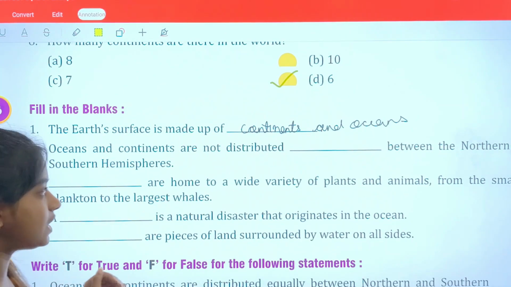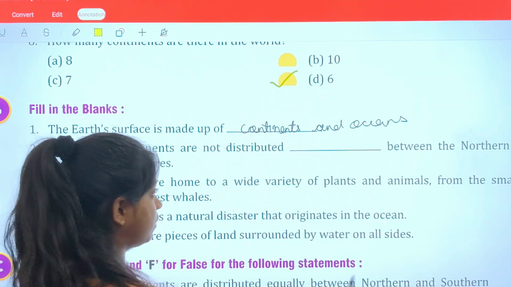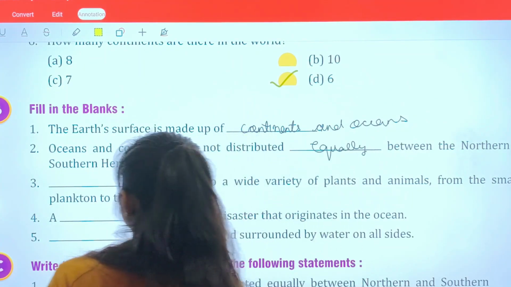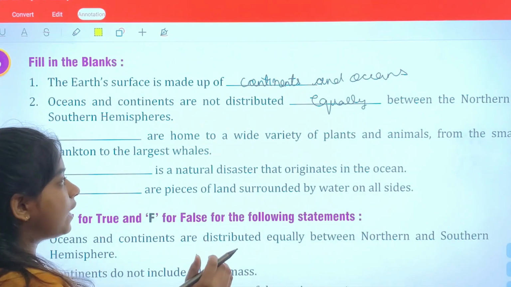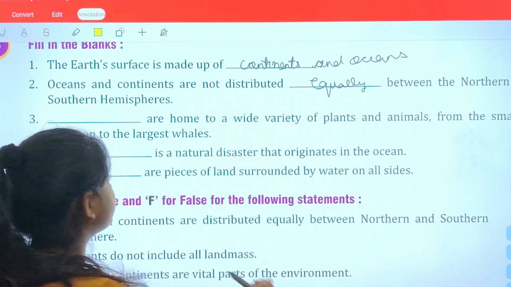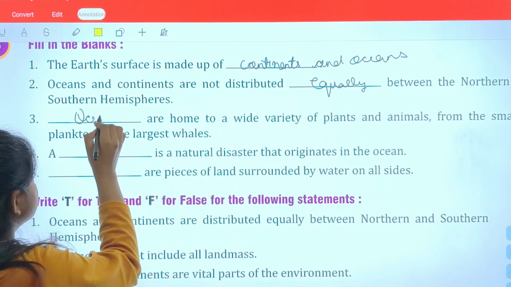Oceans and continents are not distributed equally between the northern and southern hemisphere. Dash are home to a wide variety of plants and animals from the smallest plankton to the largest whale. So definitely oceans is the right answer.